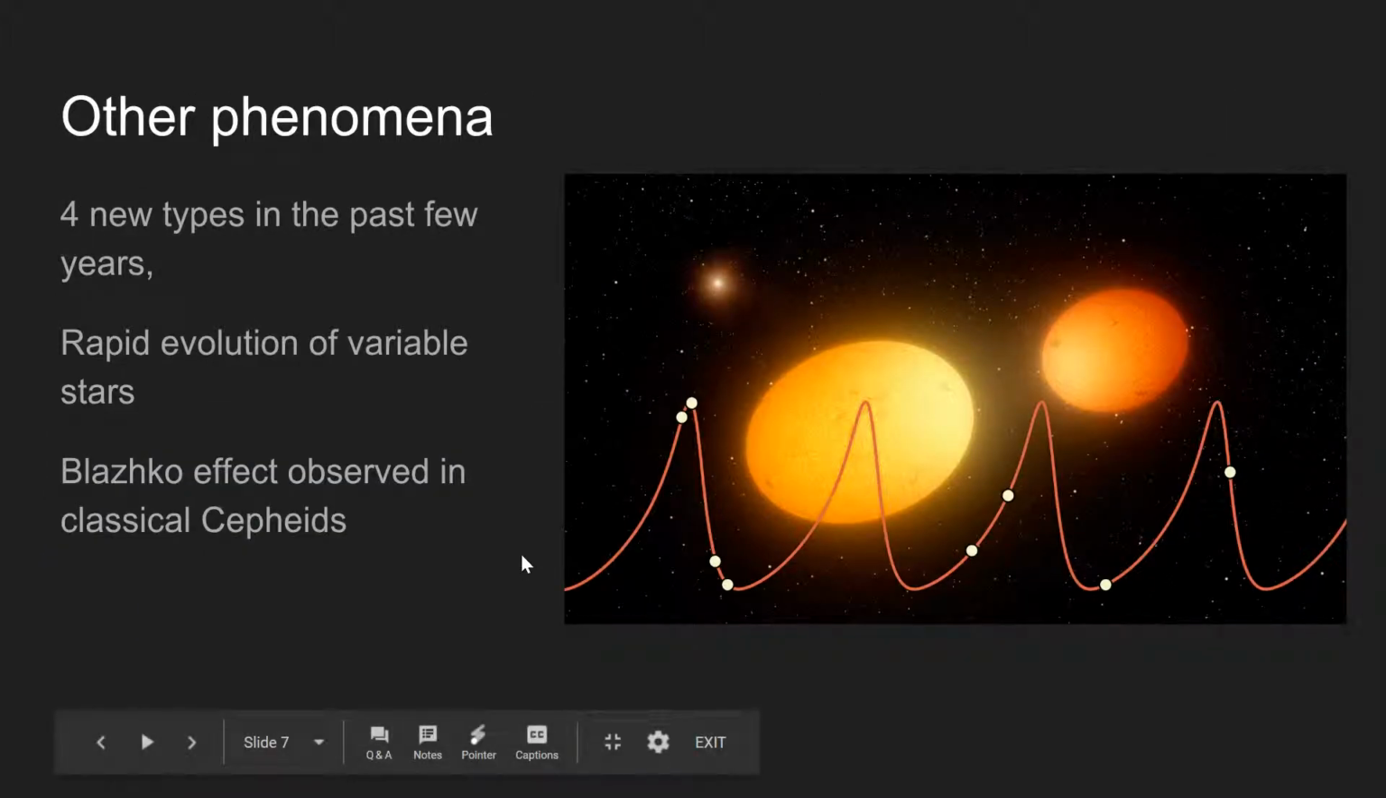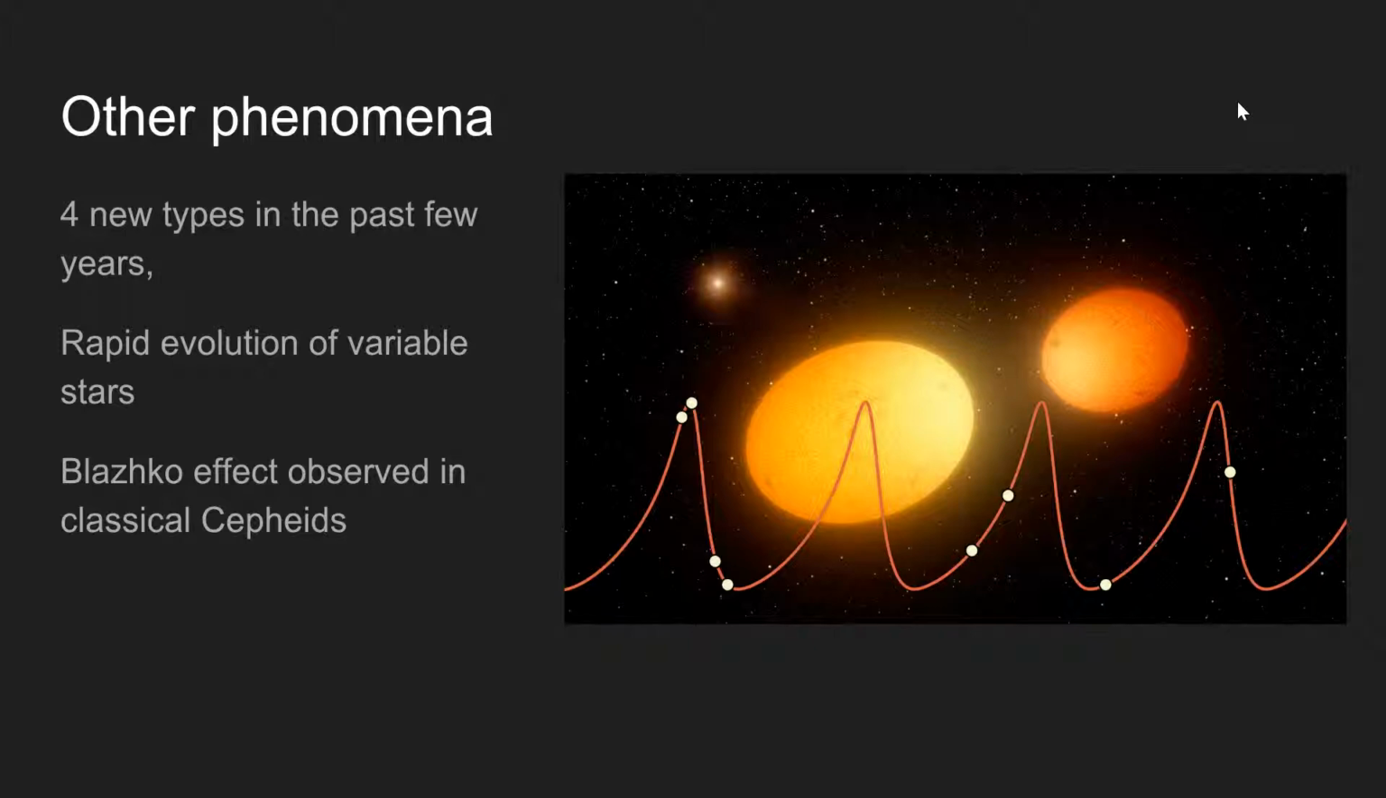Recent studies from the past few years have discovered 4 new types of pulsating variable stars. The 2 most interesting of the 4 types are binary evolution pulsators and heartbeat variables. Binary evolution pulsators are low-mass stars, but they mimic RR Lyrae stars and are even known as RR Lyrae imposters. Heartbeat variables occur in binary systems where eccentric orbits and tidal forces excite a low-amplitude pulsation in one of the stars. Recent observations have also revealed special cases of rapid stellar evolution among variable stars, and the Blazhko effect has been observed in classical Cepheids.